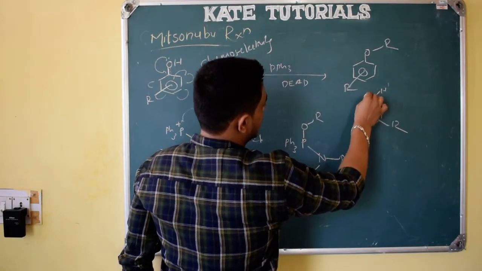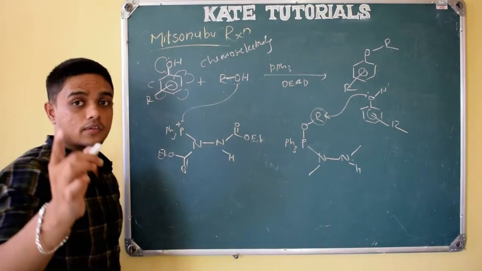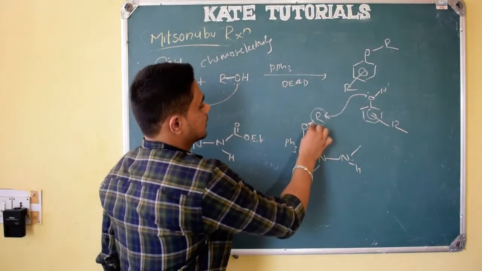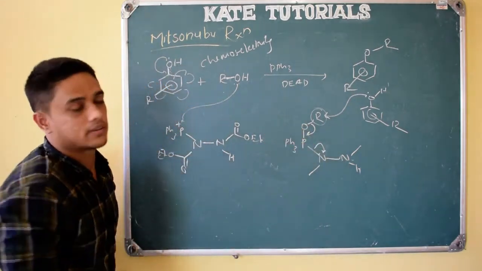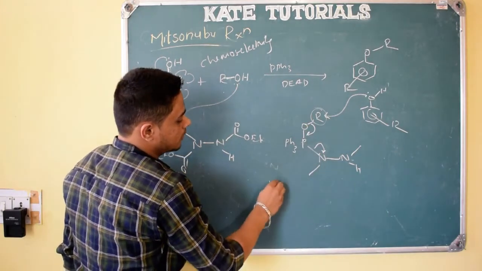So this oxygen will attack this, and if they have mentioned the stereochemistry of carbon, then it will be inversion of stereochemistry like SN2. Otherwise we can show it like this, right? So the phosphorus-oxygen bond will be very strong and has more affinity, so it will form P=O, PPh3.